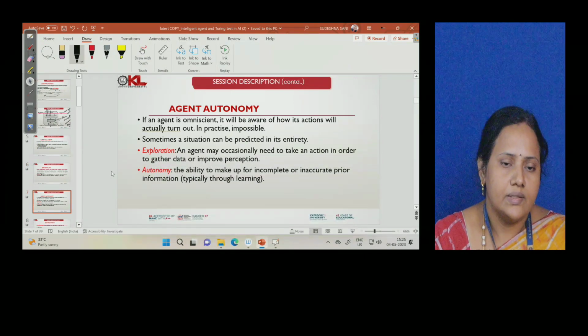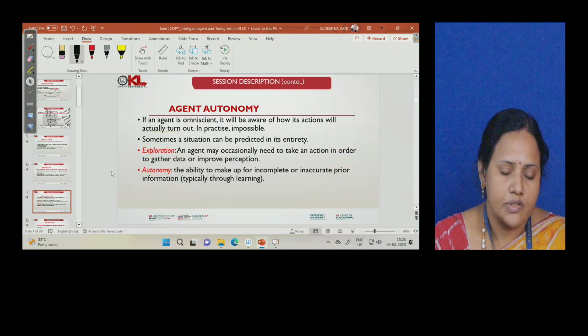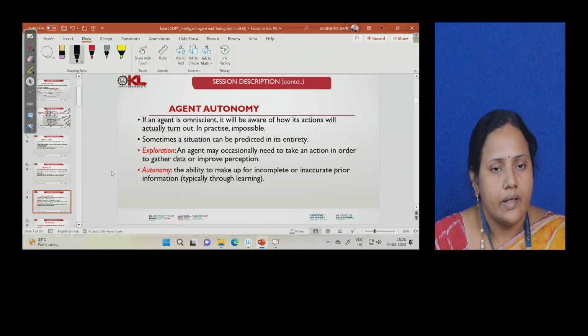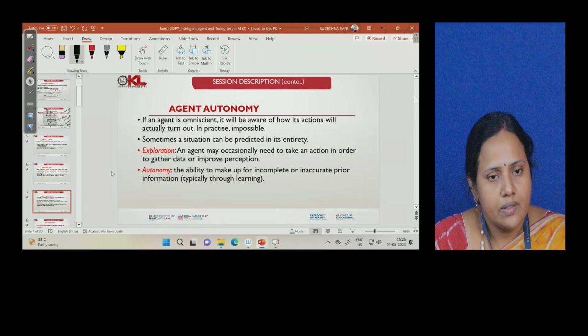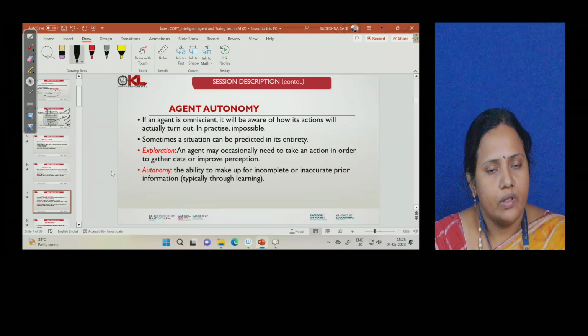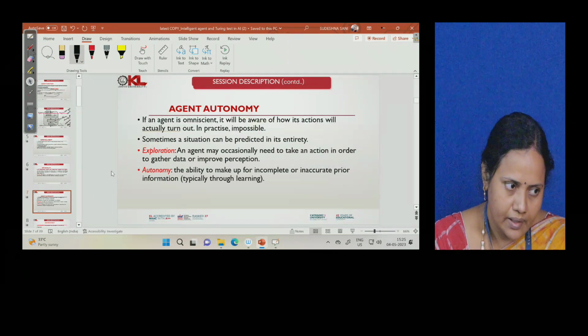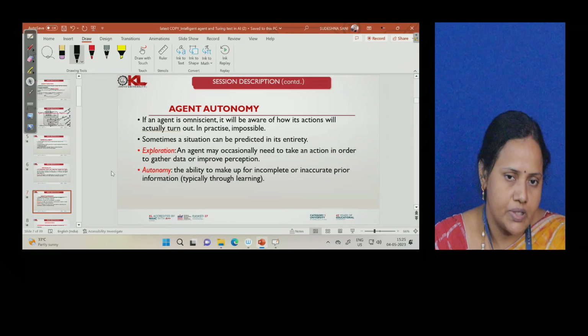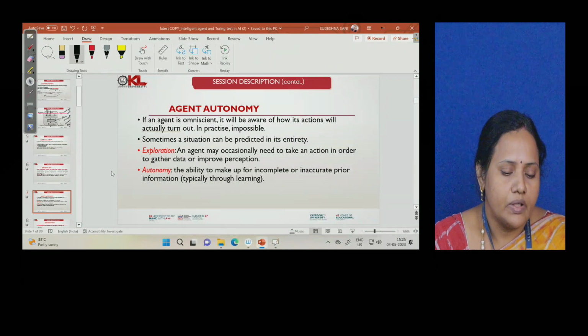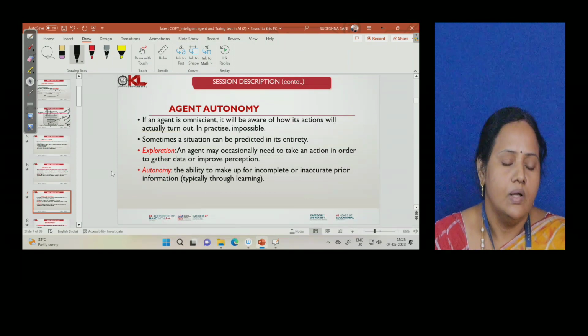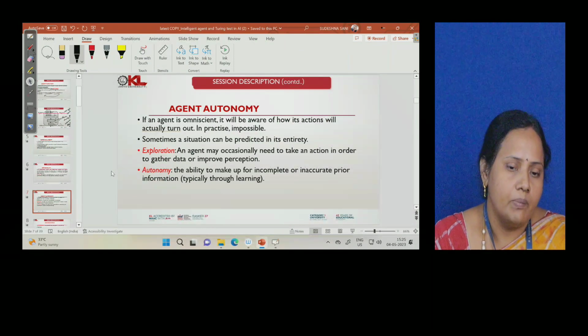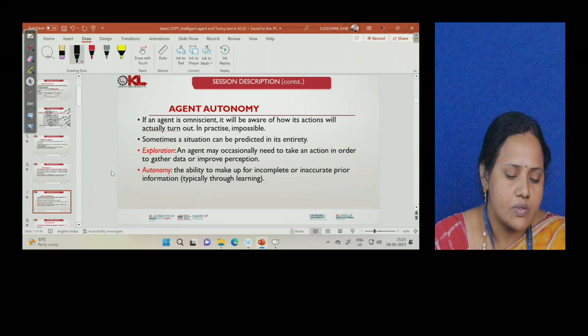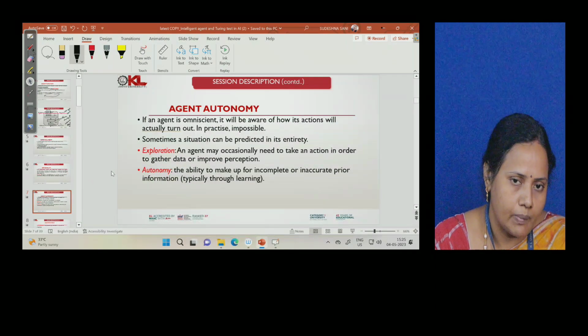The other thing related to this is what we call agent autonomy. Autonomy is this: for any input given to the agent, it can be complete information or only partial information. Even if the agent is given prior inaccurate information, the agent should be in a position to make up for the incomplete information and complete the task. That we call agent autonomy.